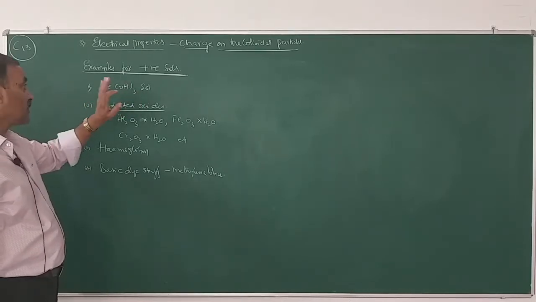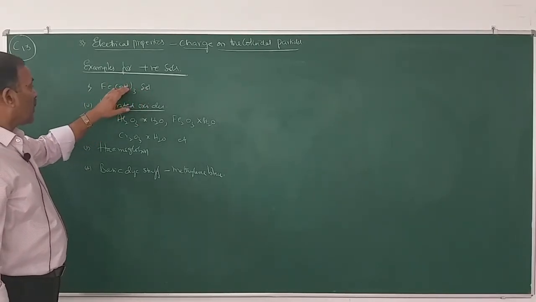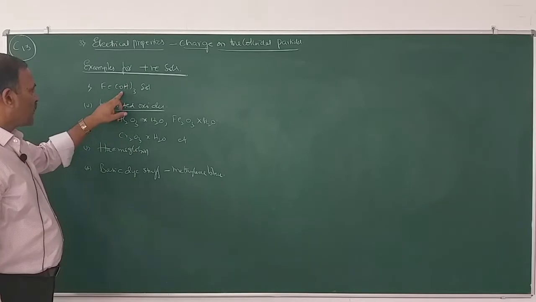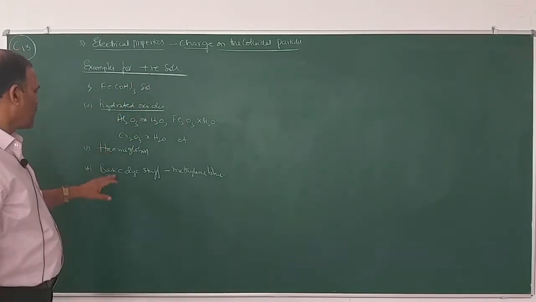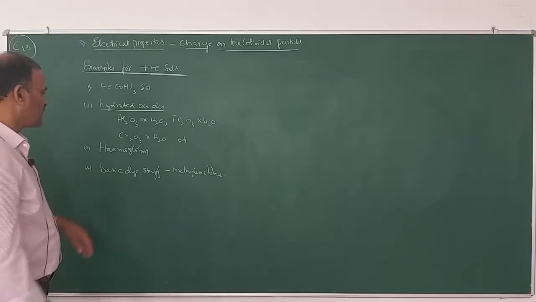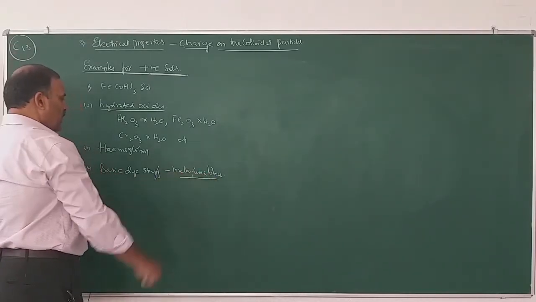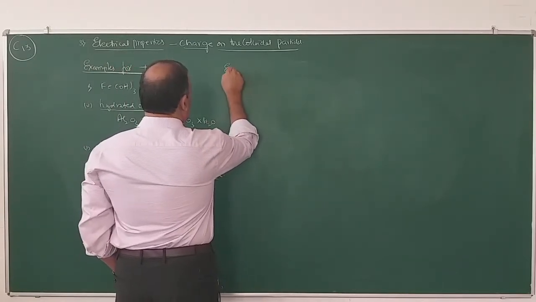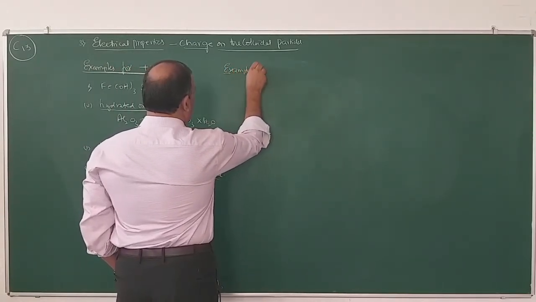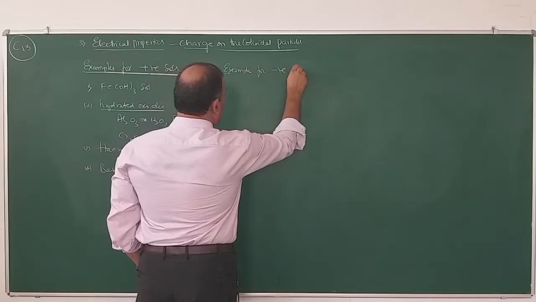Ferric hydroxide sol is a positive sol. In all these colloidal solutions, the particles carry positive charges. Hemoglobin is a positive sol. Basic dyestuffs like methylene blue are an example for positive sols. Similarly, examples for negative sols.